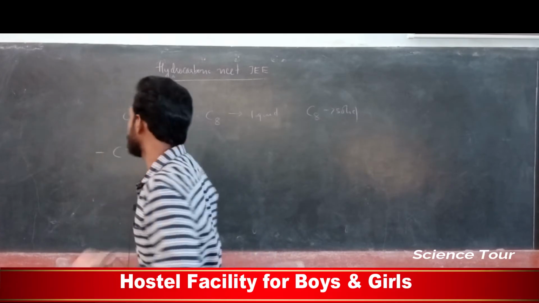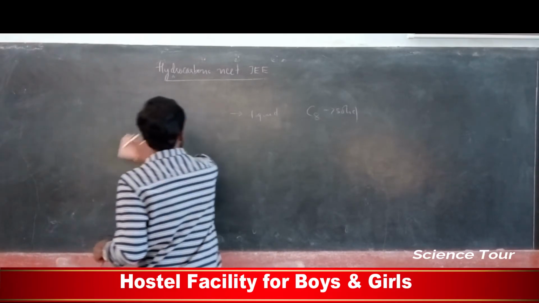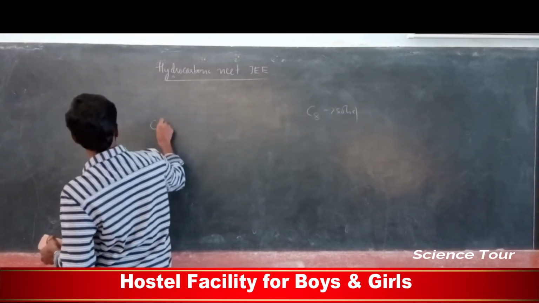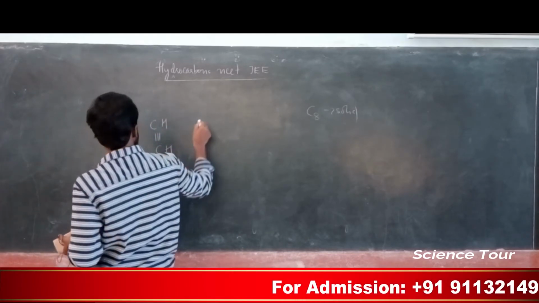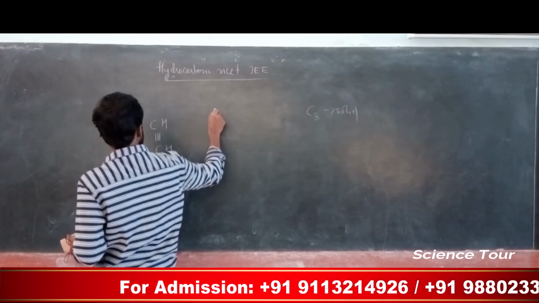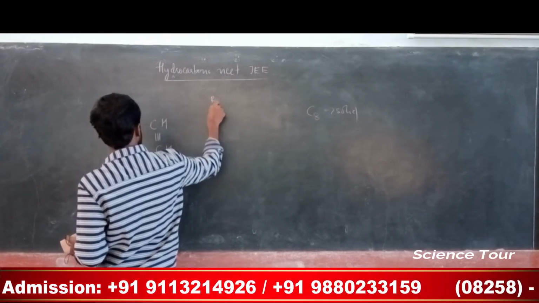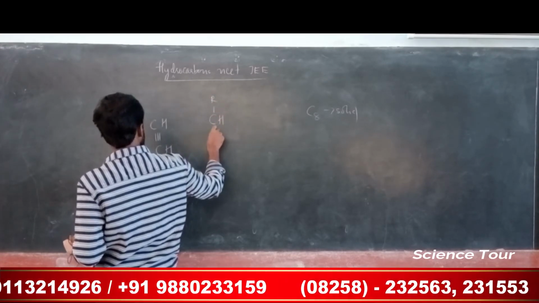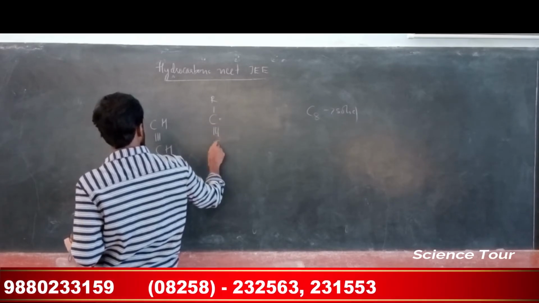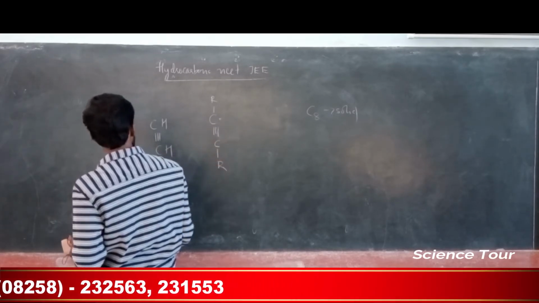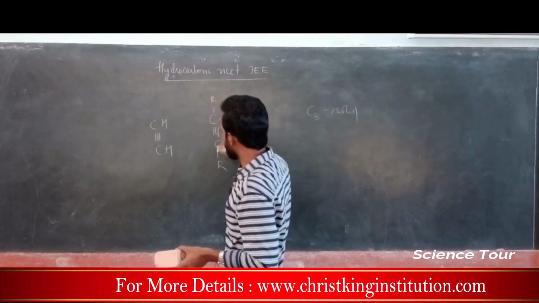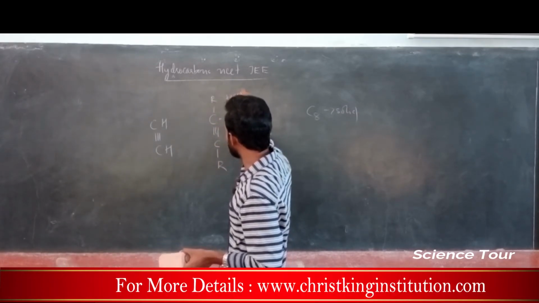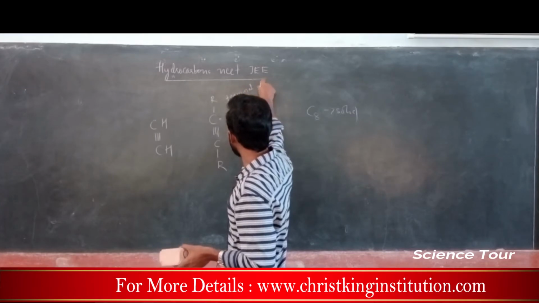And a very important thing is, my dear students, see, CH triple bond CH, this is actually alkyne, and this is also alkyne, but this is terminal alkyne. Terminal alkyne.